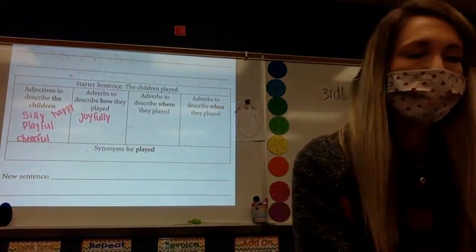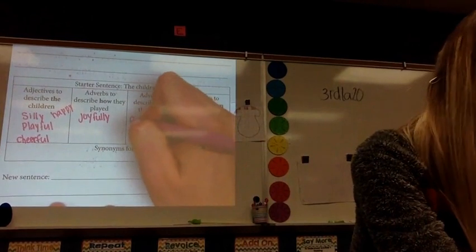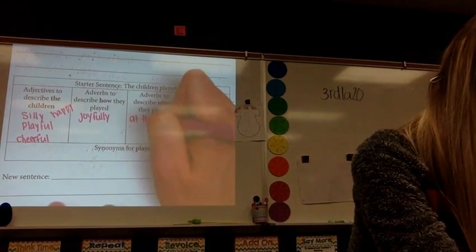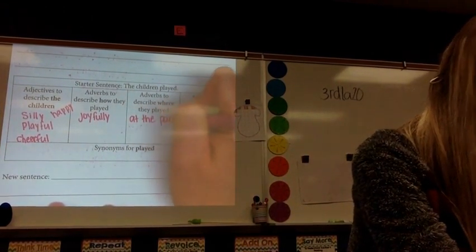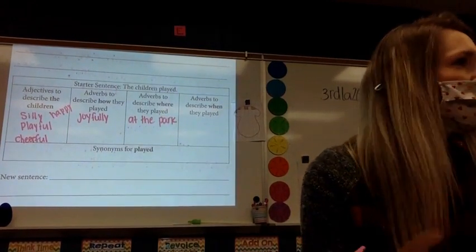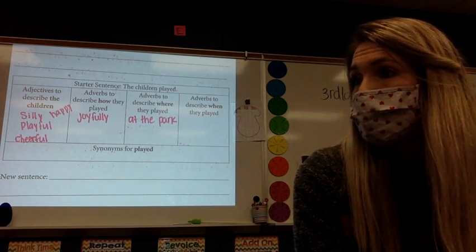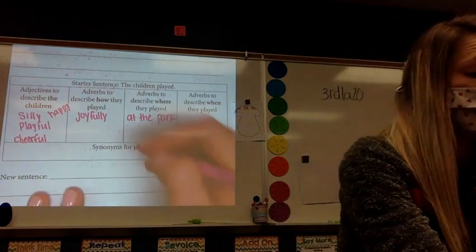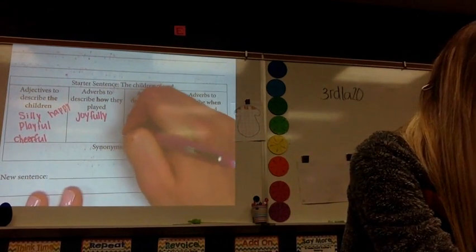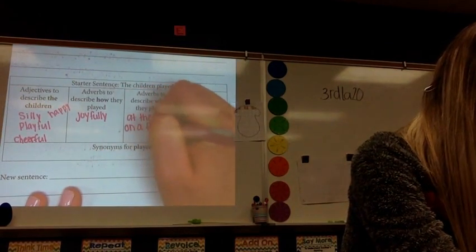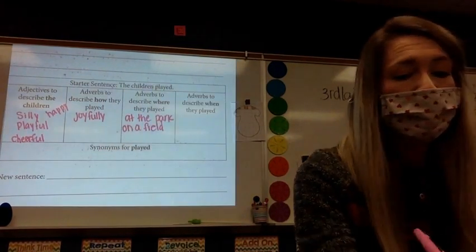Zoe. A good one, at the park. That's a great one. Children often play at parks. Alexa. At a field. Beautiful.